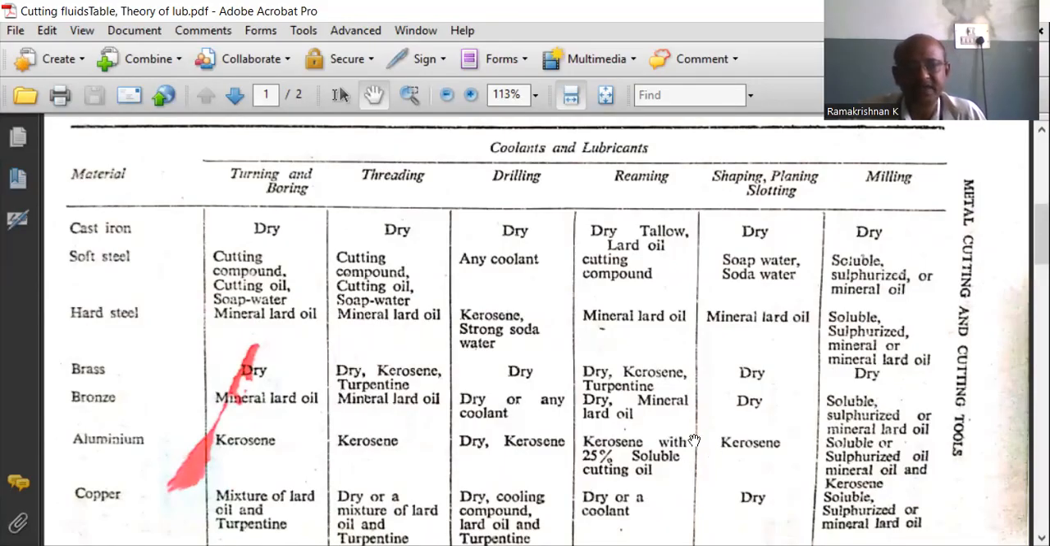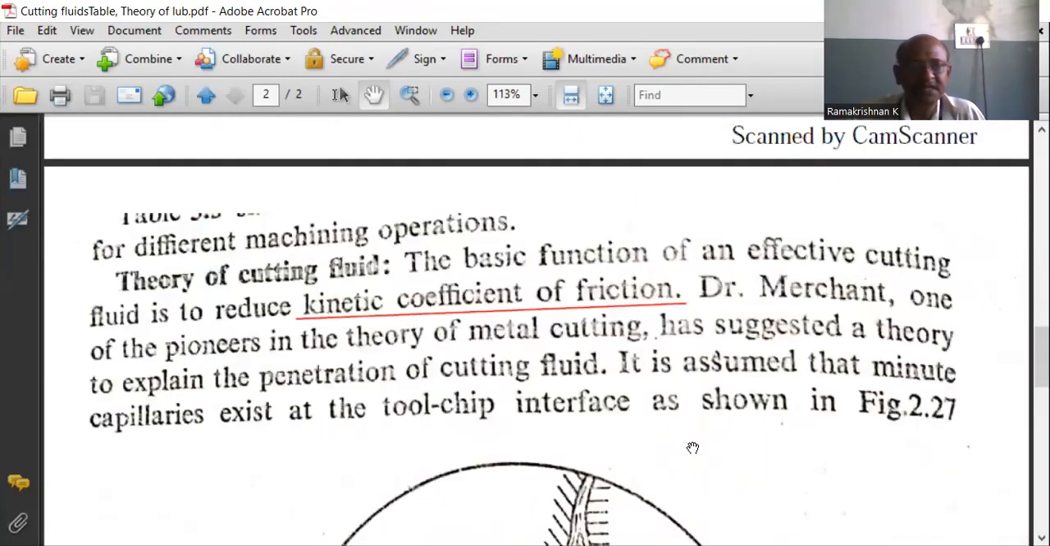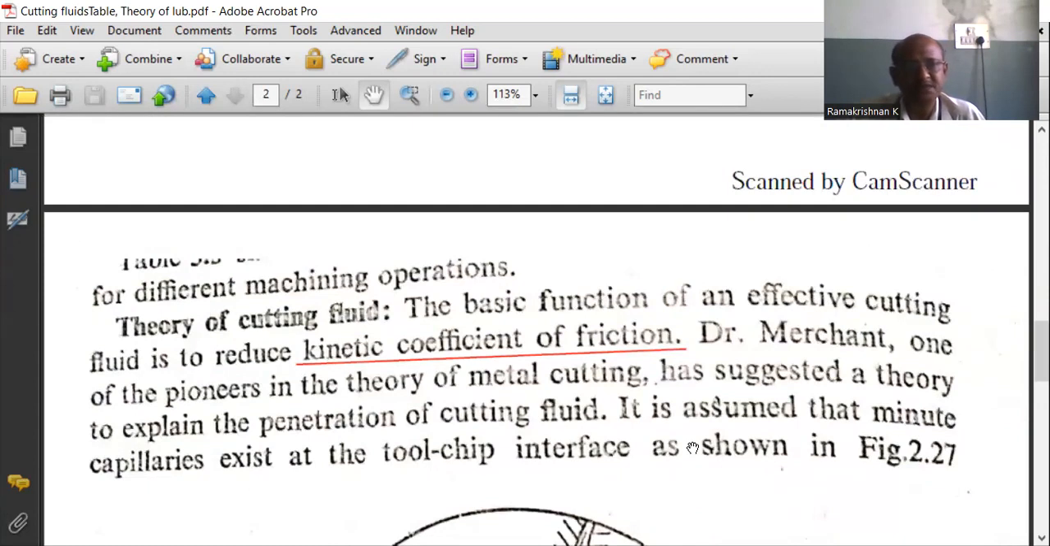Next, we'll have a discussion about the theory of cutting fluid. The main objective of any lubrication in the machining operation is mainly to reduce or minimize the kinematic coefficient of friction between the two chip interface, thereby the heat is kept within a particular limit.